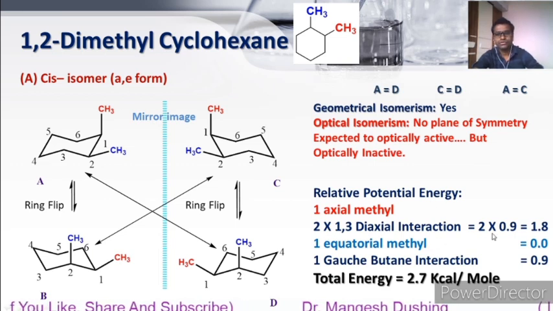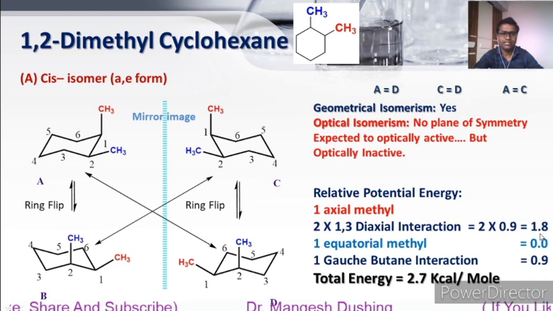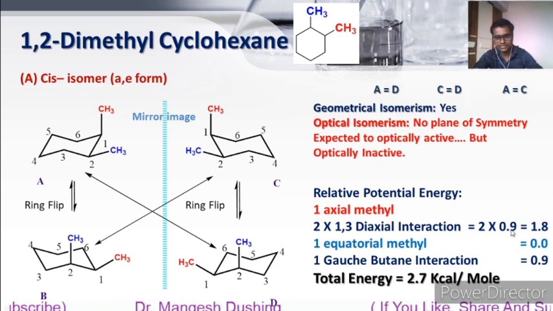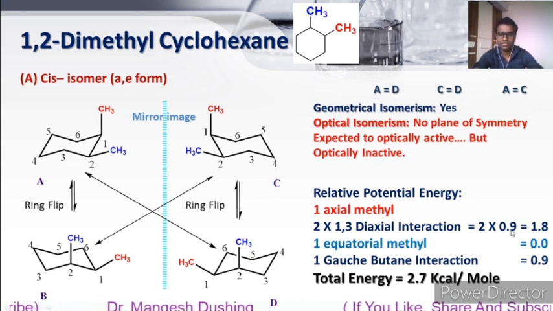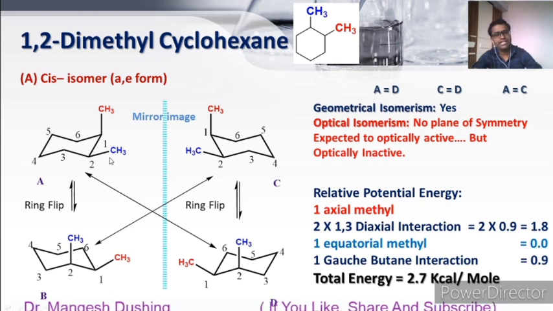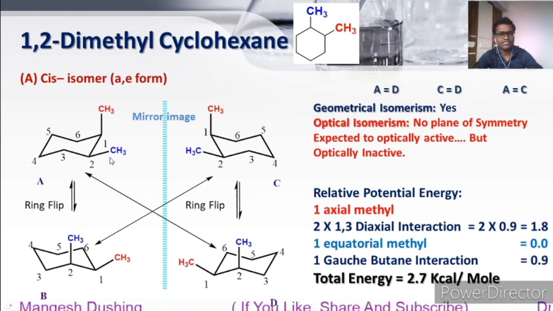So 2 into 0.9 is equal to 1.8 kilocalorie per mole. So if methyl is in the axial position, it shows two 1,3-diaxial interactions. One 1,3-diaxial interaction increases the energy by 0.9 kilocalorie per mole, so the total energy of the molecule increases by 1.8 kilocalorie per mole. If methyl is at the equatorial position, there is no change in energy, so 0.0.